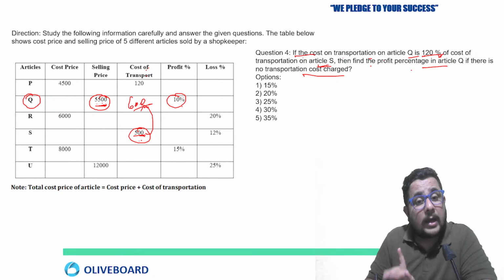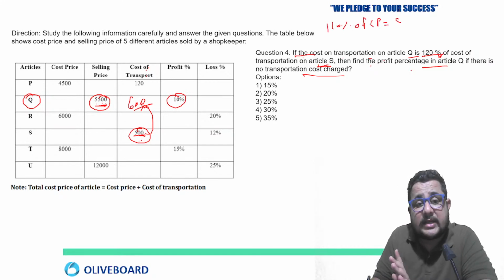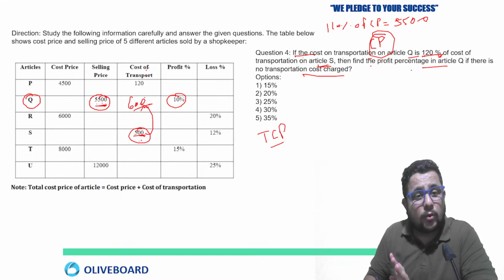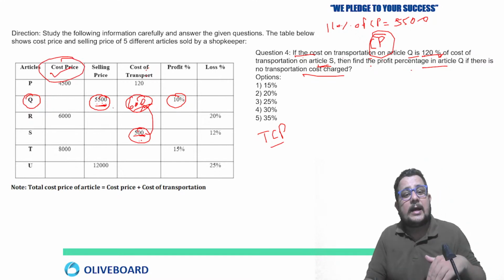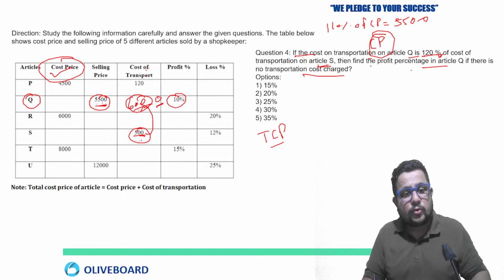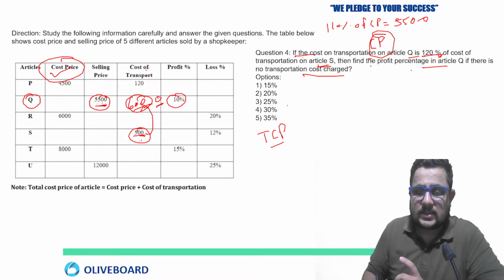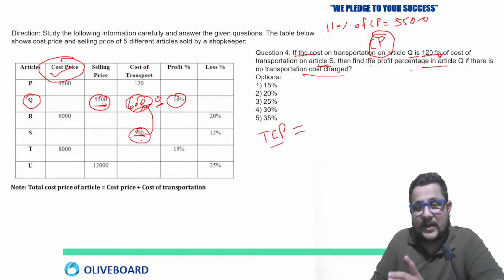Profit, you know, 10%. So 110% of cost price is equal to selling price, which is 5500. So cost price you will get from here. That is going to be the total cost price. Now you know the cost of transport also. Just subtract that, so you will get the cost price also. Now another case they are asking, if we are putting this 0, in that situation, what is going to be your profit, right? So almost the question is solved.